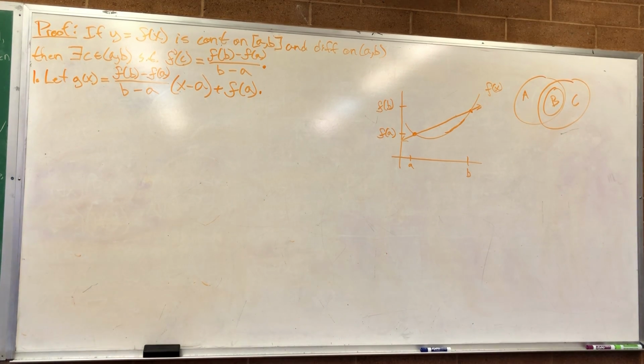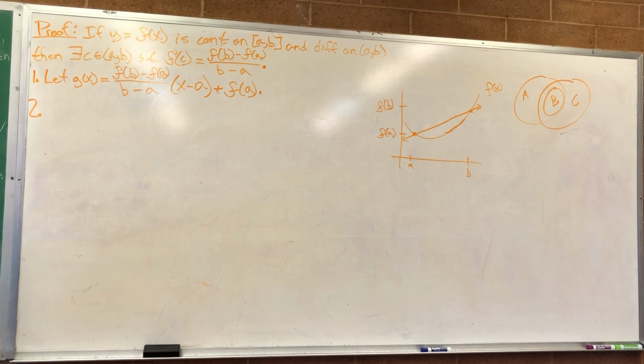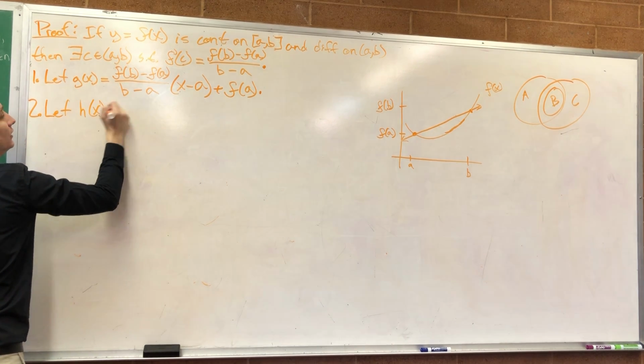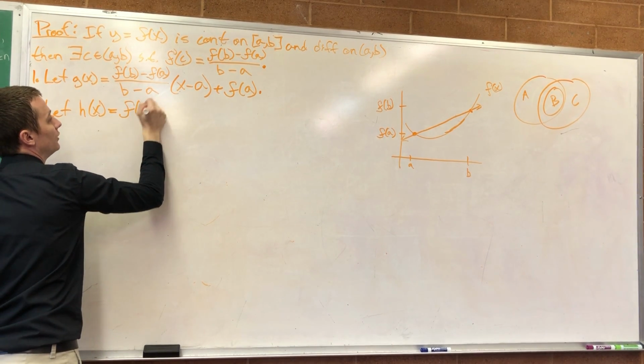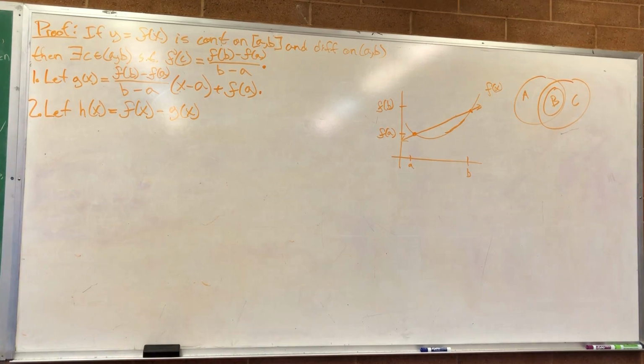Okay, so there's our line. Let g of x equal that line. Now I'm going to define a new function. Let h of x equal f of x minus g of x. Why am I doing that? Why on earth would I ever do that?